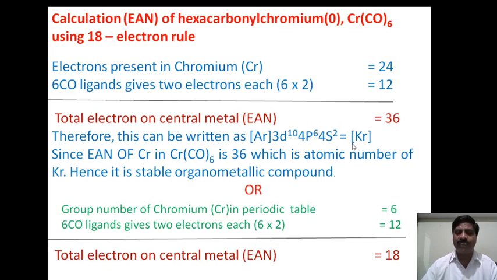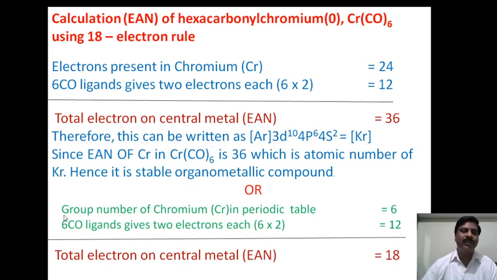The electronic configuration of this compound is krypton, hence we say the EAN rule is satisfied, since the EAN of chromium in hexacarbonyl chromium(0) is 36, which is the atomic number of krypton. Hence it is a more stable organometallic compound.